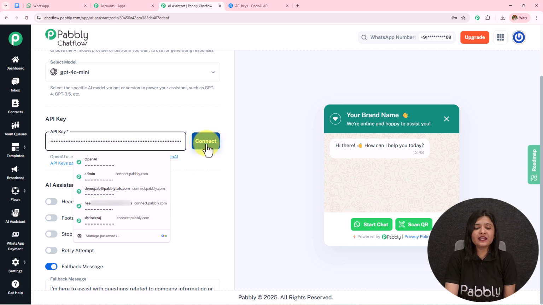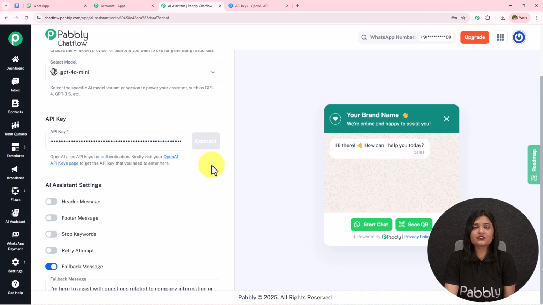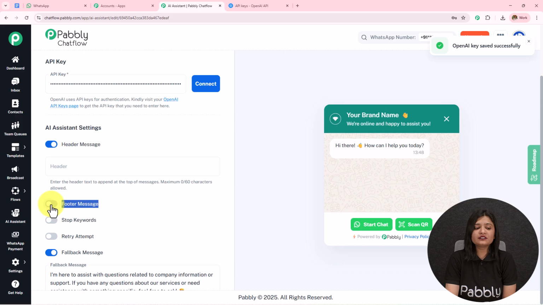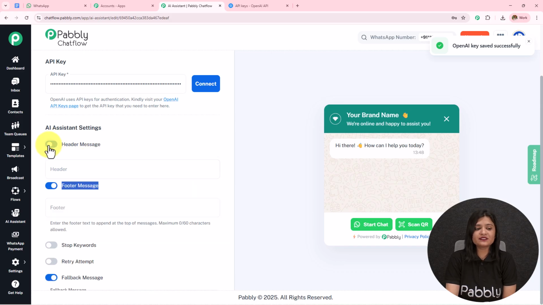And after adding the API key, you simply have to click on this connect. Please do not forget to add the API key and then click on this connect. We have this AI assistant settings. We have the header message and the footer message. You have to toggle on these buttons, enter the message, and that message will start displaying.